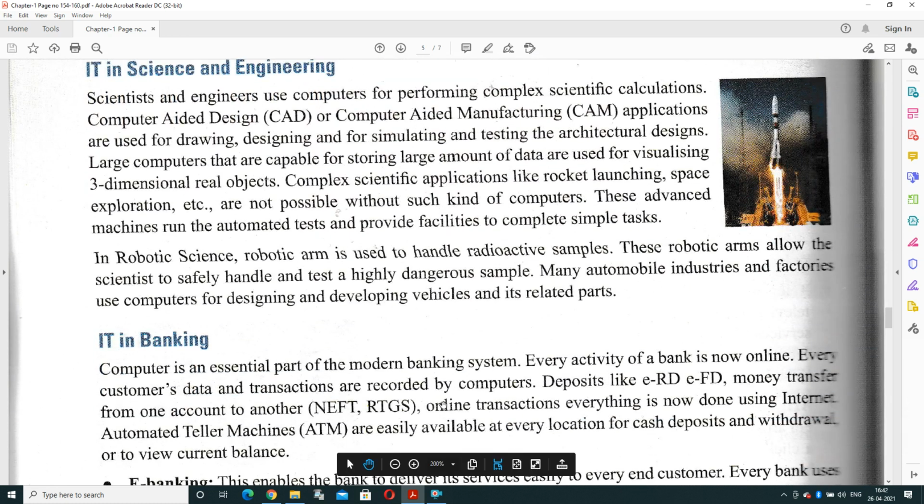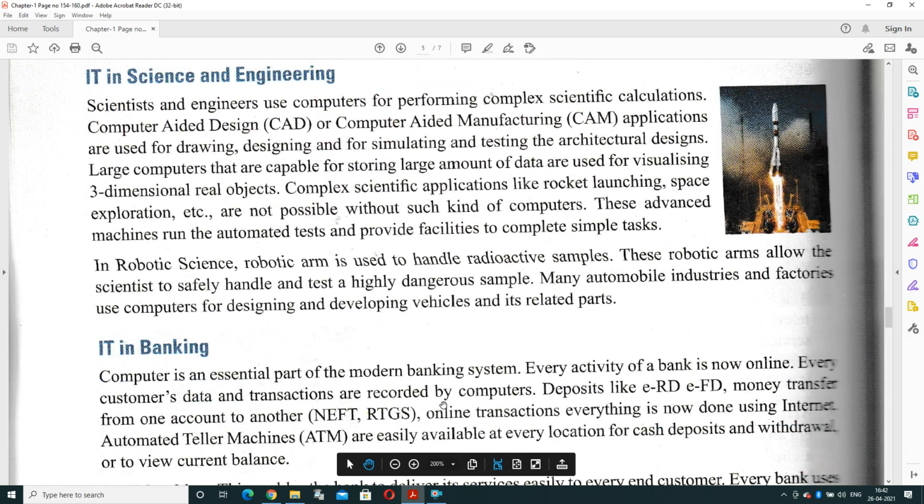Now IT in science and engineering. Scientists and engineers are using computer systems like different types of automation software, different types of architect software like CAD. CAD means computer aided design or computer aided manufacturing. These software help to prepare 3D drawings, 3D real objects. If you want to prepare an architecture for your new house, you want to take the map for your new house, you can easily prepare it with the help of CAD.